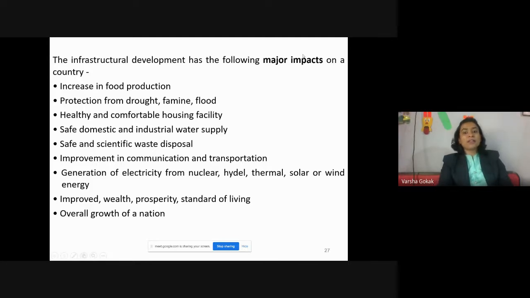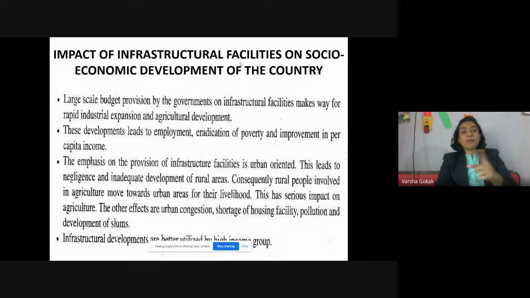So the infrastructure development has major impacts on the country. If these are good, the economy of the country is going to be high, right? So there is a question on impact of infrastructural facilities on socio-economic development of the country. They all are connected to economic or societal, because of the society, how there is going to be gain to the country, right? So that is the impact. Large-scale budget provisions by the governments on the infrastructural facilities makes way for rapid industrial expansion and agricultural development. These developments lead to what? Employment. So when I have a bigger project, I need people, so I will employ people for that. When I employ people, I'm eradicating the poverty and improving the per capita income, right?